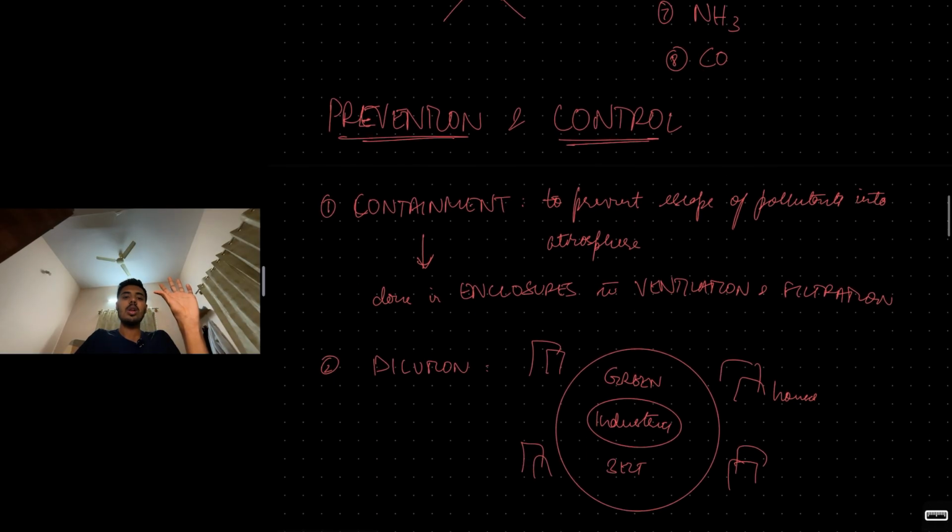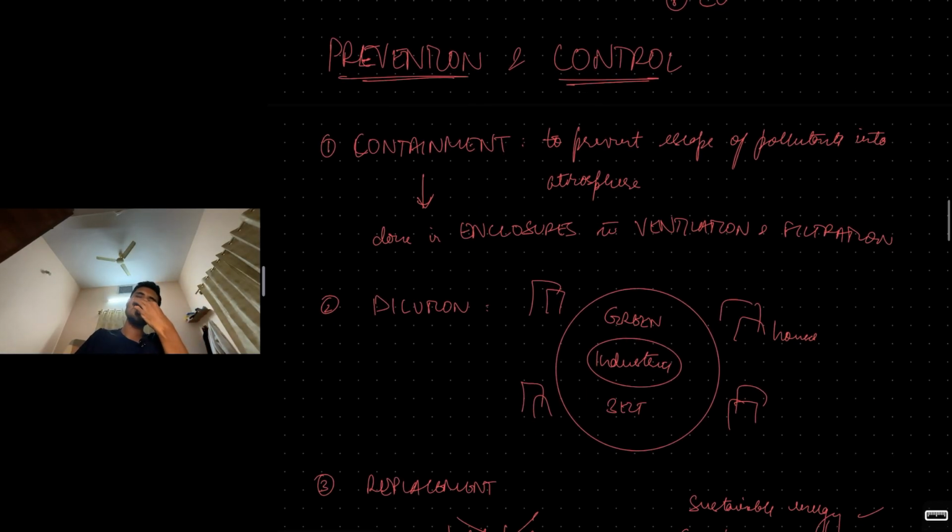Prevention and control of air pollution. Now, this is like a social science topic. So, containment. Basically, we don't want the air pollutants to escape into the atmosphere, right? So what we do is we keep it all in enclosures. We do all the incineration, all the hazardous processes in enclosures, and anything which we have to let out of that enclosure, we filter it and make sure that it is well ventilated. So this is to prevent the escape of pollutants into the atmosphere.